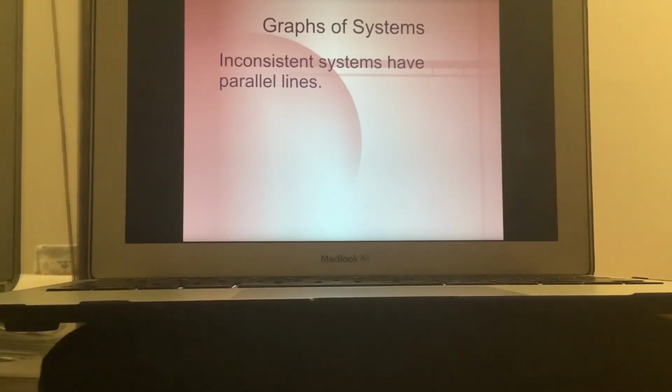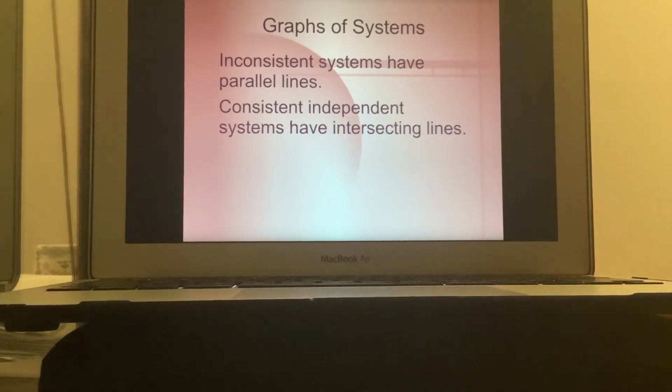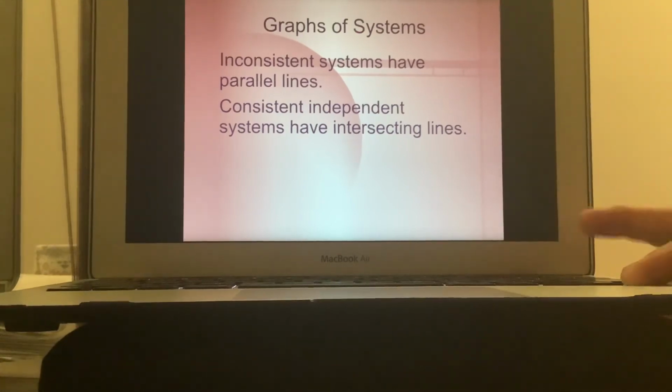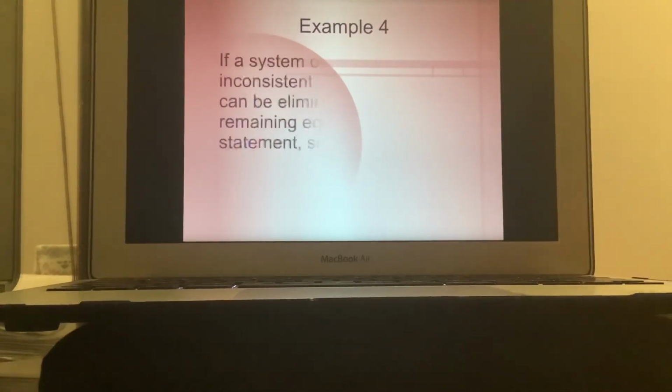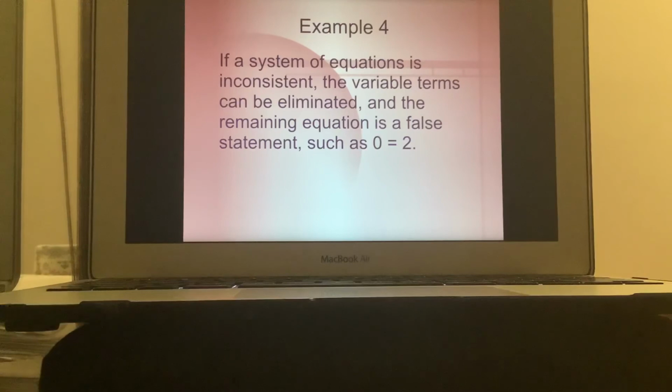Inconsistent systems have parallel lines. Consistent independent systems have intersecting lines. Consistent dependent systems have coinciding lines. And you'll see those examples in your book. Now, for the next example here, take a look in your book on page 304.